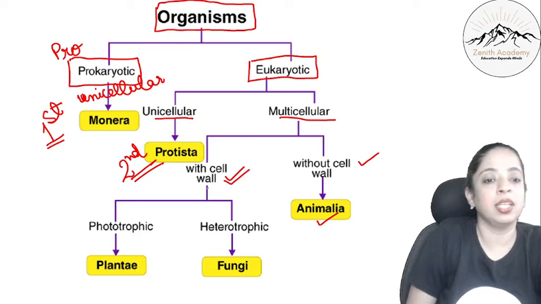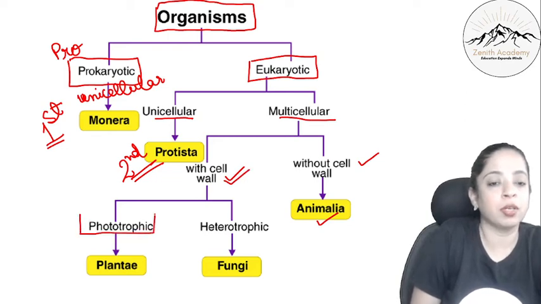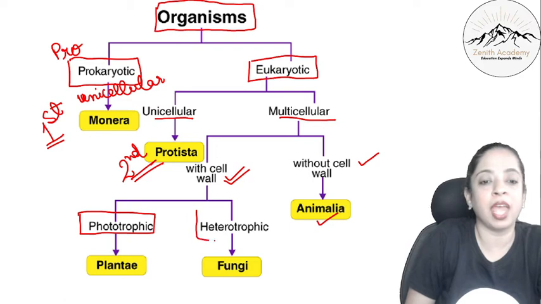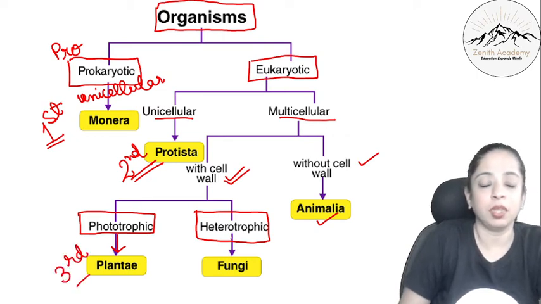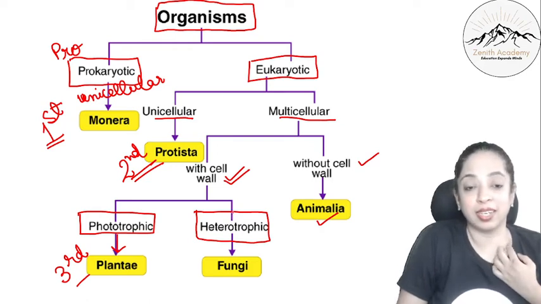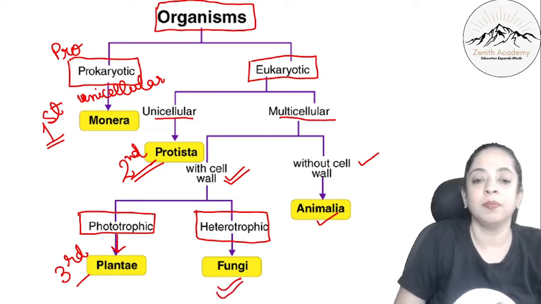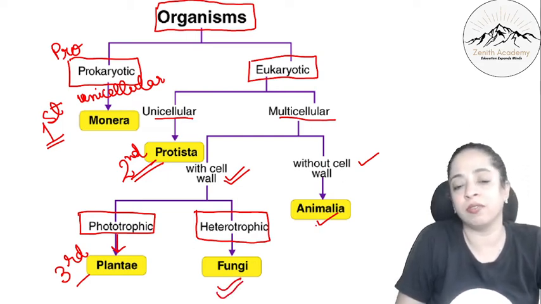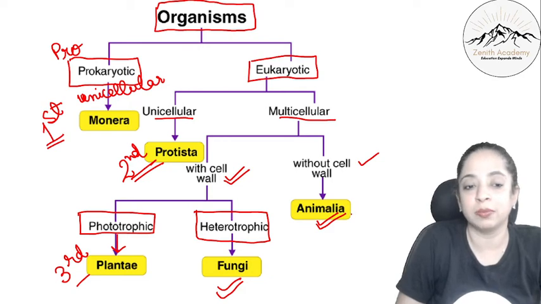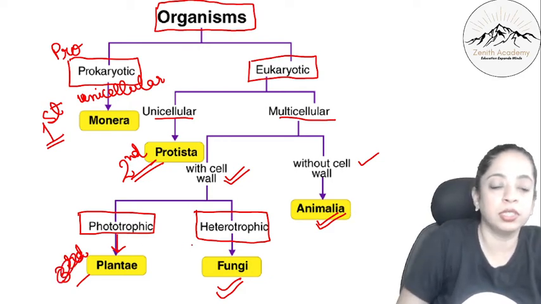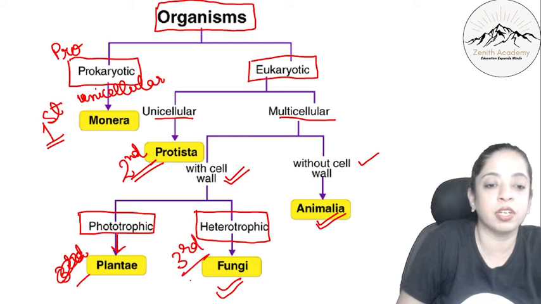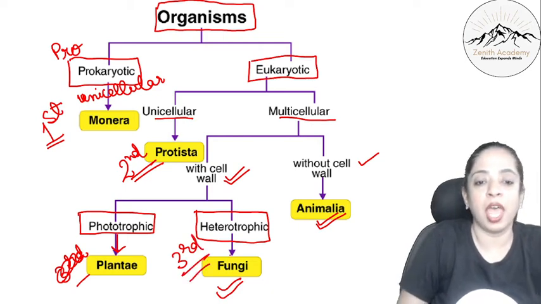Okay, but they are different types. Phototrophic. Okay, there can be phototrophic and heterotrophic. Phototrophic, we know, prepare their own food with the help of photosynthesis. So plantae. Okay, this is the third, plantae. Then heterotrophic, right? Or we can say saprotrophic, are fungi. Okay, and then without cell wall, we know that one without cell wall is Animalia. So right now, these are the 3 ones that we have studied: Monera, Protista, and fungi.